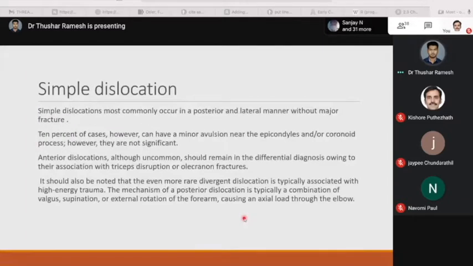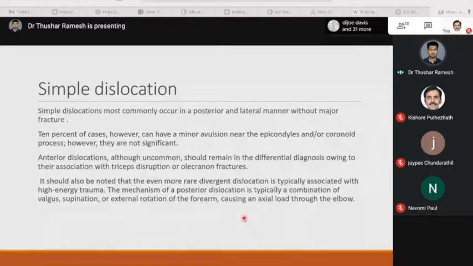First, let's see the simple dislocation. Simple dislocations most commonly occur in a posterior and lateral manner without major fractures. In 10% of cases, however, there can be minor avulsions near the epicondyles and/or the coronoid process. However, they are not significant. Anterior dislocations, although uncommon, should remain in the differential diagnosis owing to their association with triceps disruption or olecranon fractures. It should be noted that even a rare divergent dislocation is typically associated with high energy trauma.